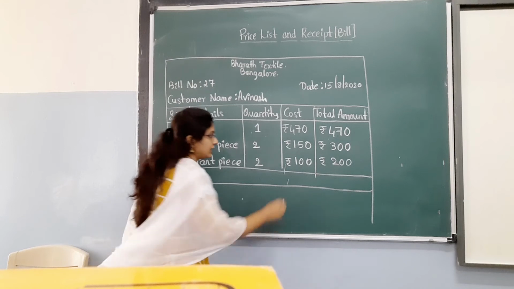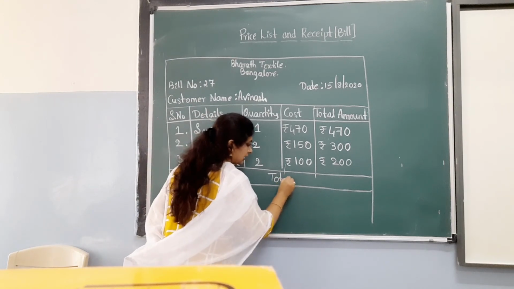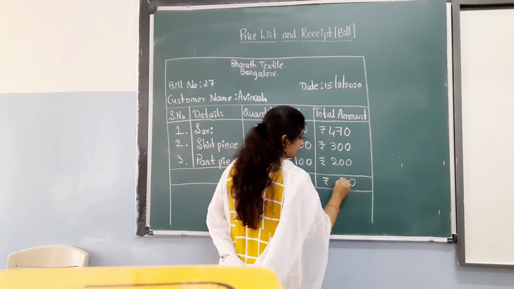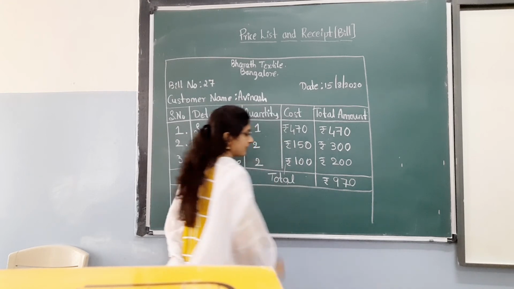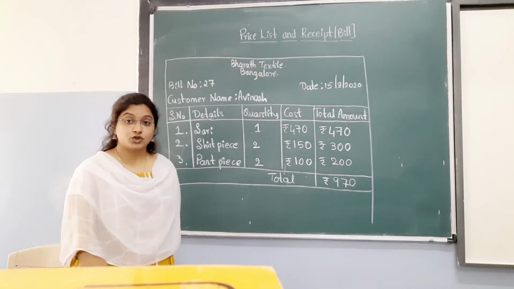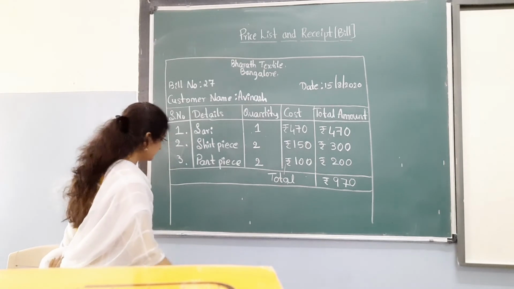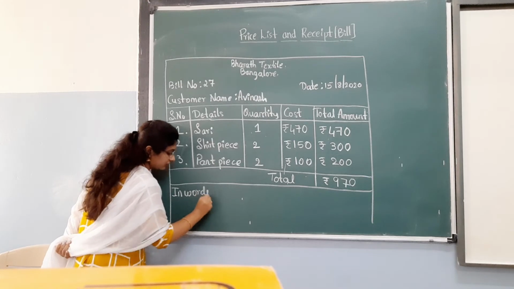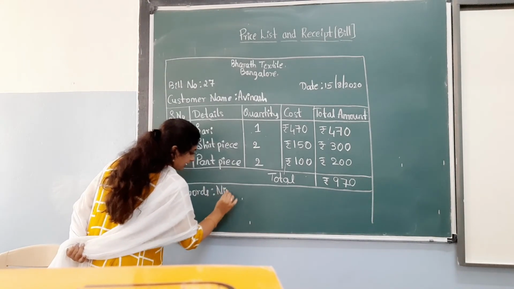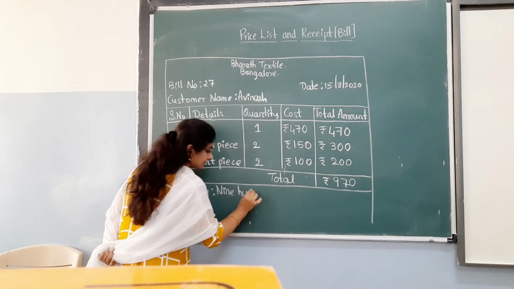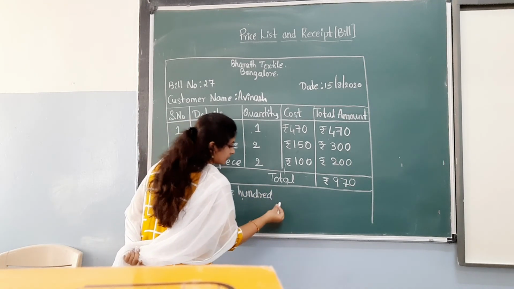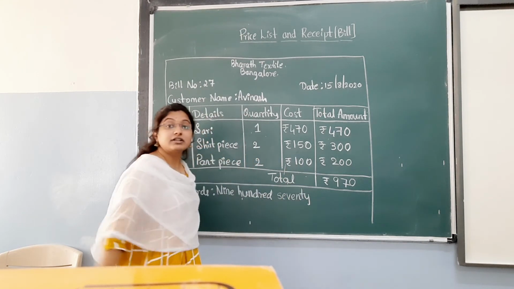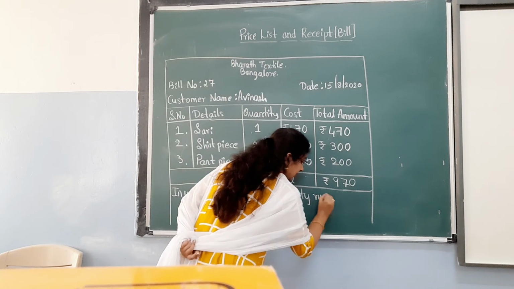Now the second part is over. Here, total. You have to add, children. Add now. 970 rupees. What is the total cost? In words, you have to write in words. Nine hundred seventy rupees only.